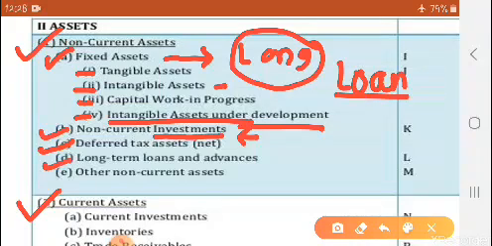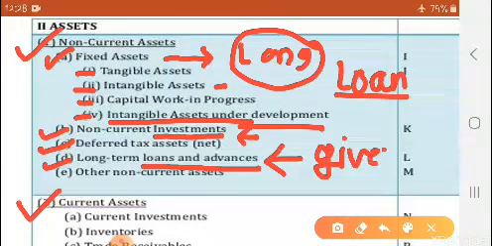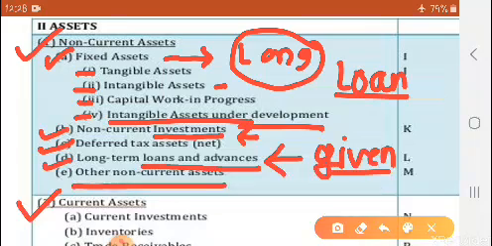Then long term loans and advances. Which loan comes under asset? Loans given will come. If you have given any loan on a long term basis, then it will come under non-current assets. Then other non-current assets, any other non-current assets of a specific nature.